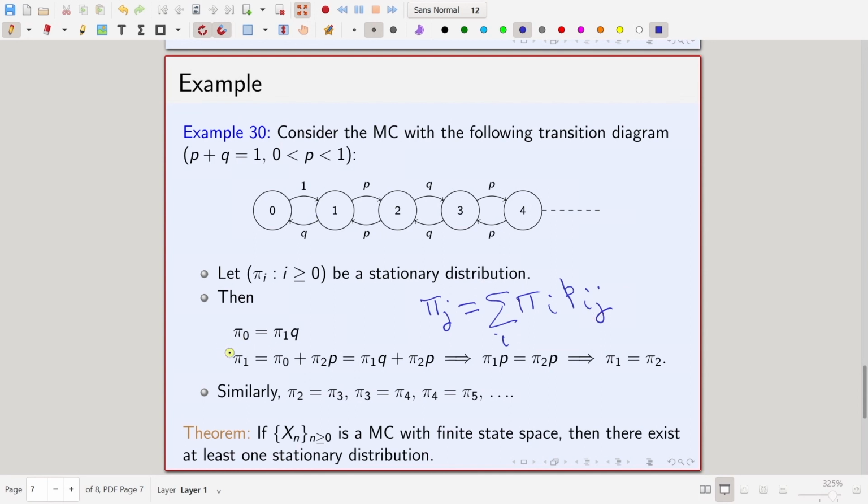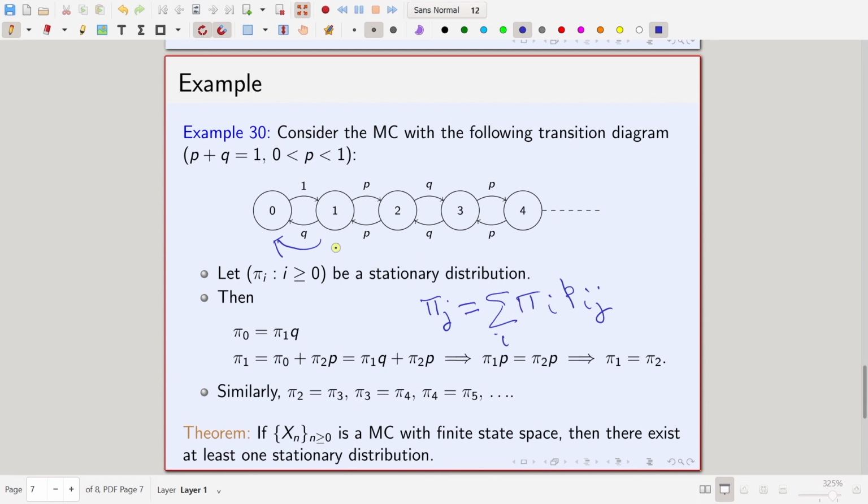Now let us look at 0. From where can you go to 0? You can go to 0 only from 1. So, pi 0 is equal to pi 1 times p 1 0. This sum is only over those i's from where you can go to j.